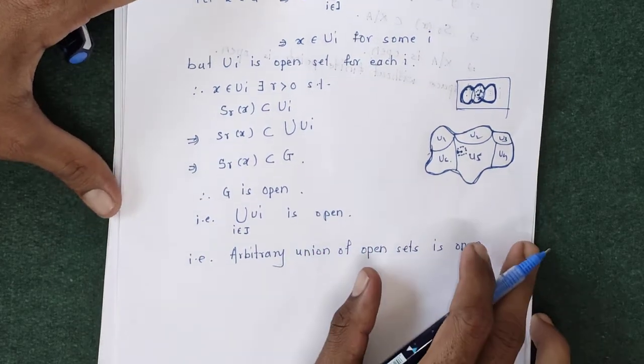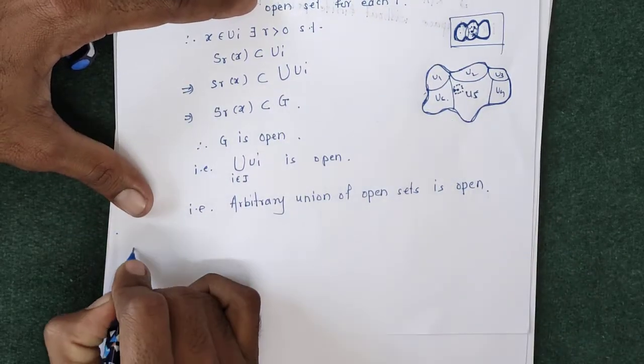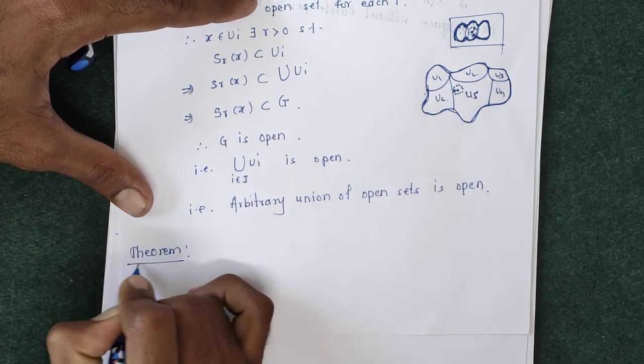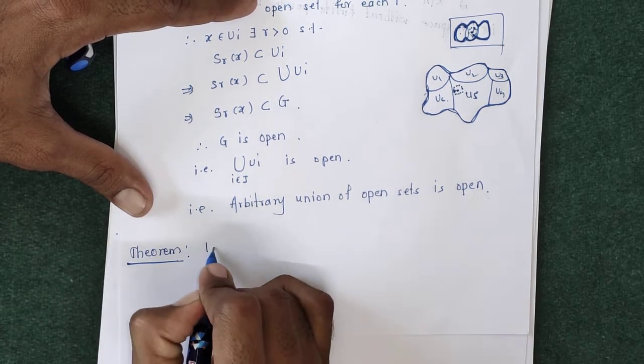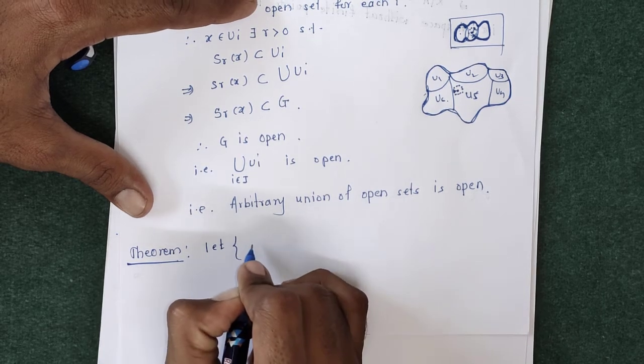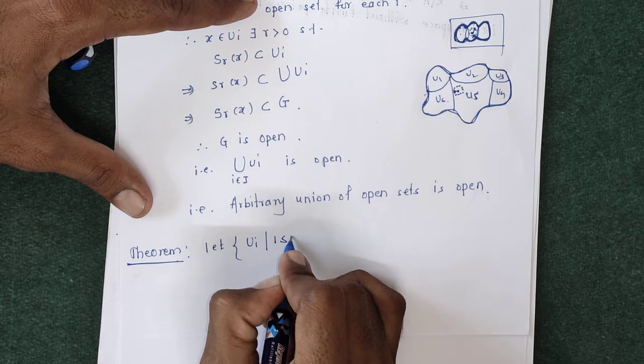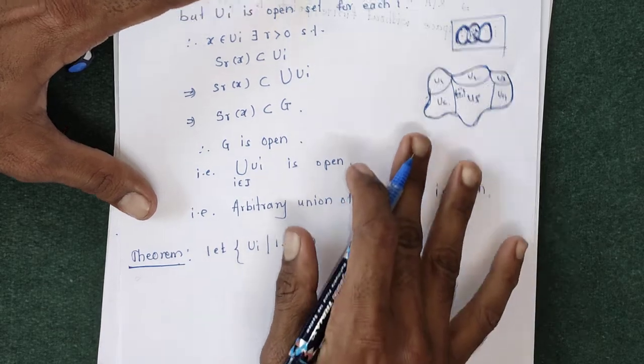Now the next result, the next theorem. Let ui, such that 1 ≤ i ≤ n.